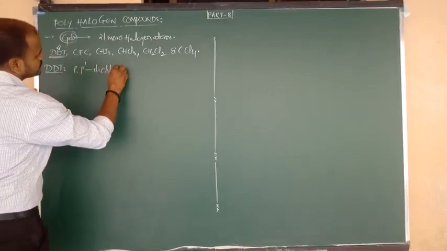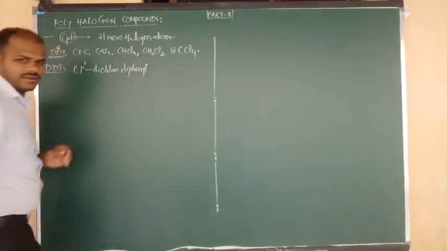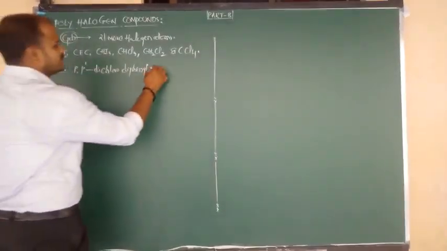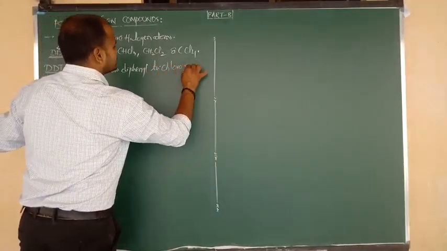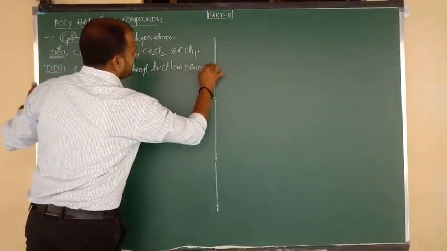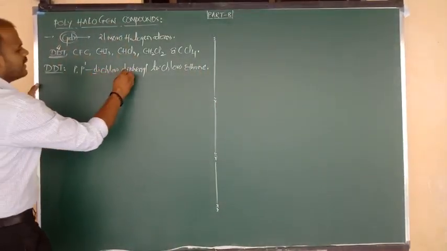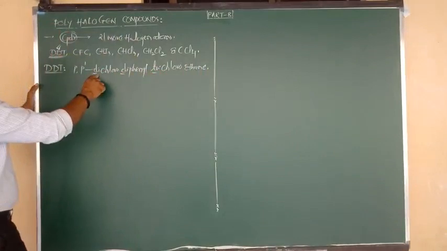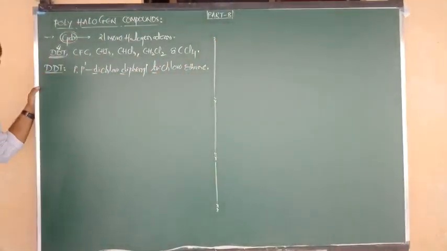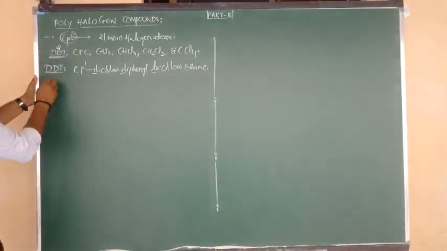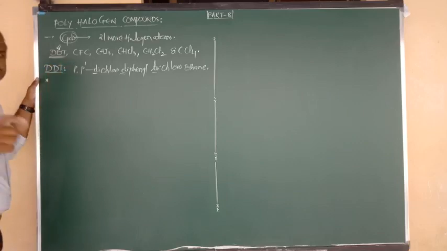Dichloro, diphenyl, trichloroethane. DDT is the abbreviation of dichloro diphenyl trichloroethane. Try to remember it. I want to show you some uses of DDT.